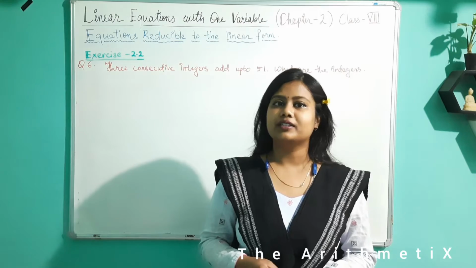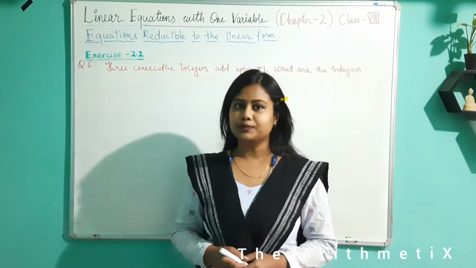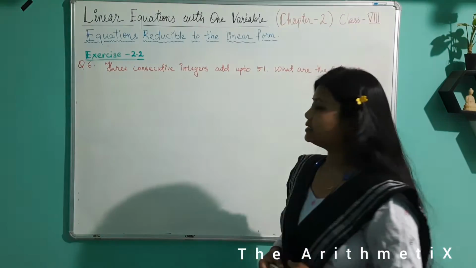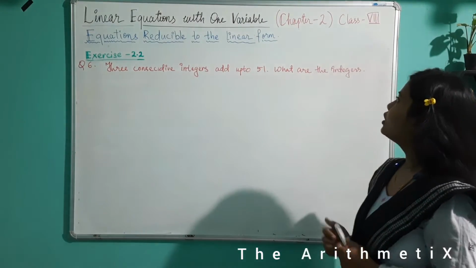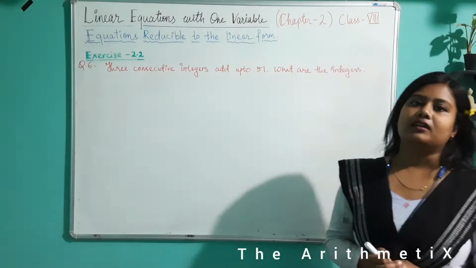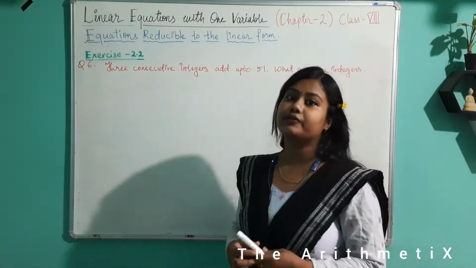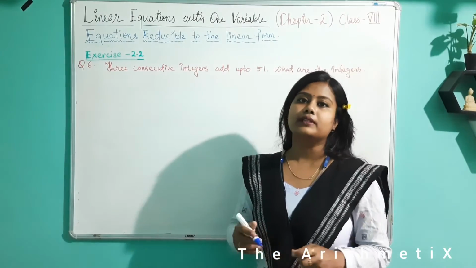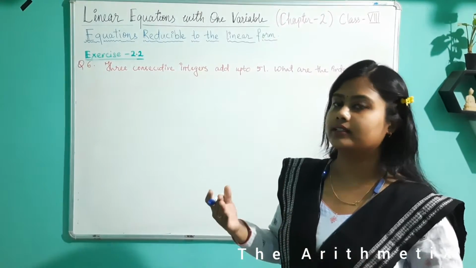Welcome back. Now let us proceed to the sixth question of this exercise 2.2. The question is: three consecutive integers add up to 51. What are the integers? We are given three consecutive integers. What do we mean by consecutive? It means one after another, sequentially or serially.